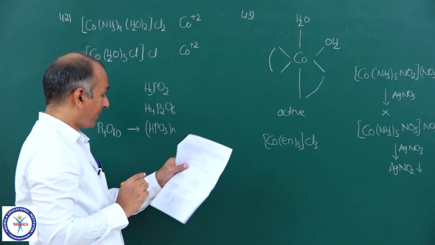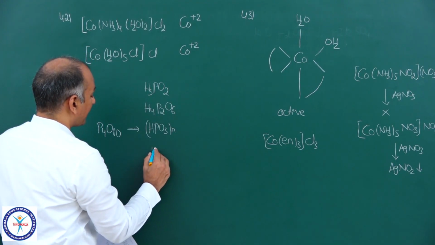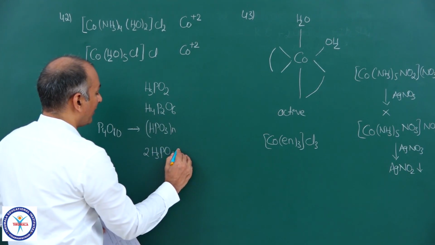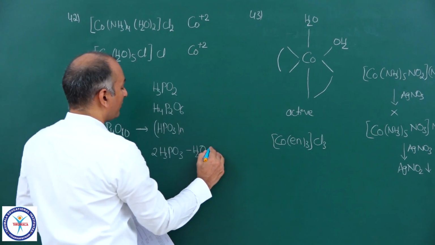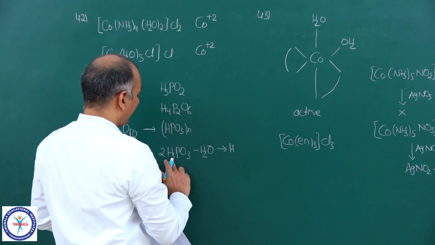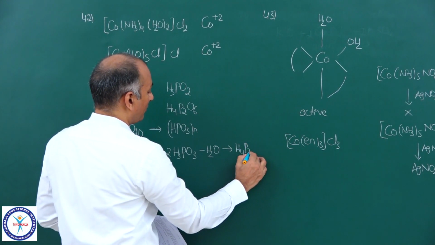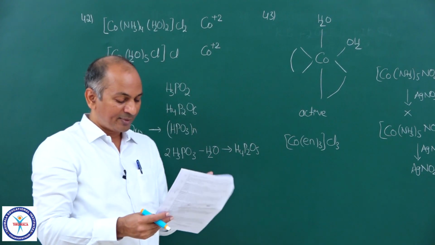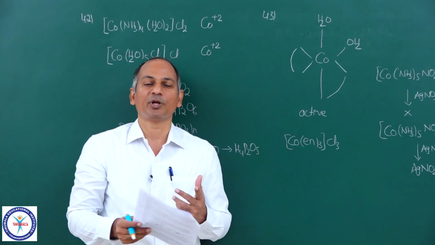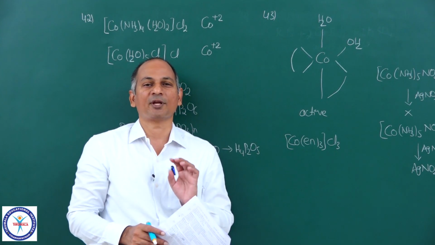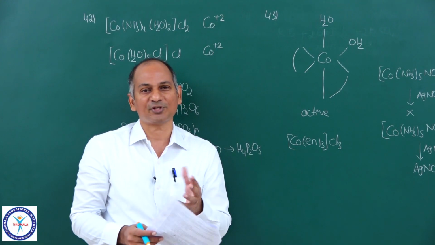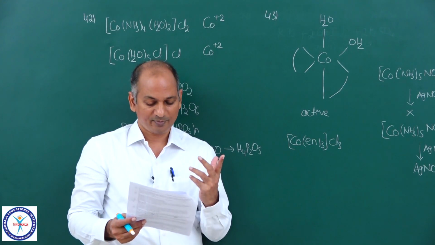Okay, then what is pyrophosphorus acid? Pyrophosphorus acid is nothing but you take 2 moles of H3PO3, remove 1 water molecule from that, and whatever remains is H4P2O5. And their methods of preparation are given on the right side. You should remember all the methods of preparation because they are given in NCERT. So this is the basic information we should know.